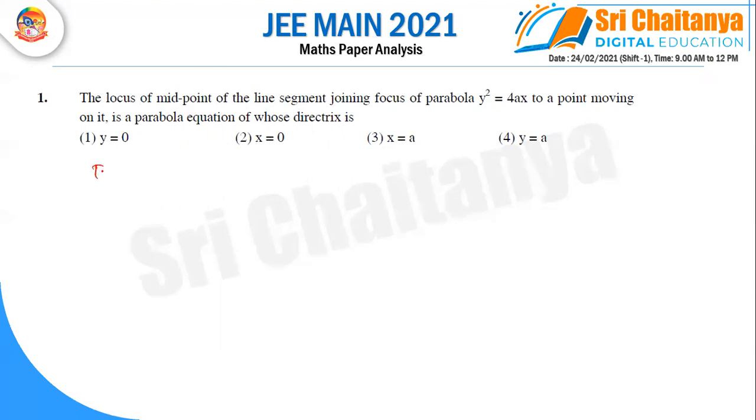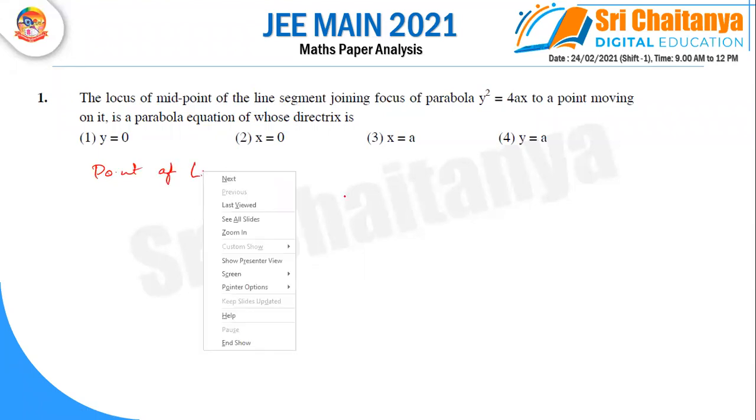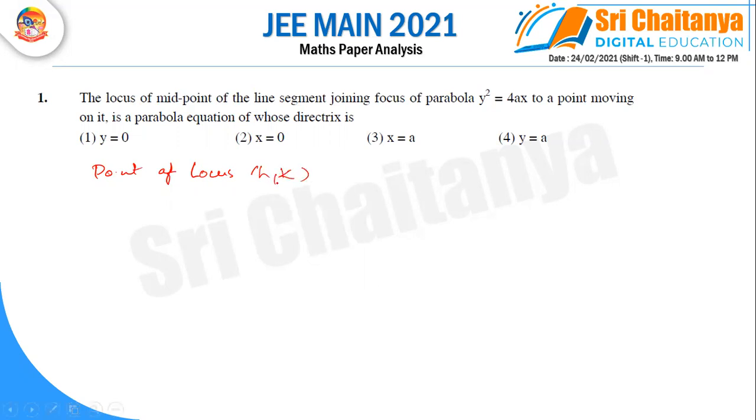Let us take a point of the locus as h comma k. We know the focus of the given parabola y square is equal to 4ax is a comma 0. And any point on the parabola is at square comma 2at, because the parabola is y square is equal to 4ax.